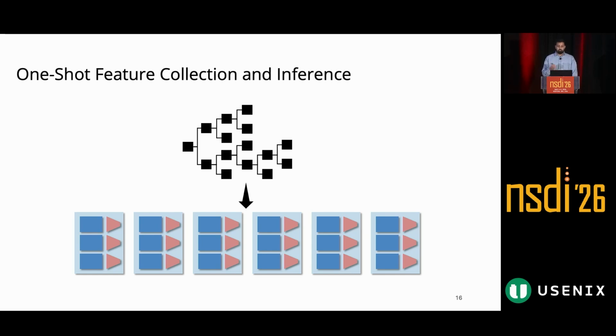These systems, all of them, treat the switch as a spatially mapped architecture, where both feature collection and inference must be completed in a single pass in a one-shot manner to classify any given network flow. In this example, we are assuming that the decision tree you see at the top is what we want to offload onto a programmable hardware that has 6 pipeline stages.